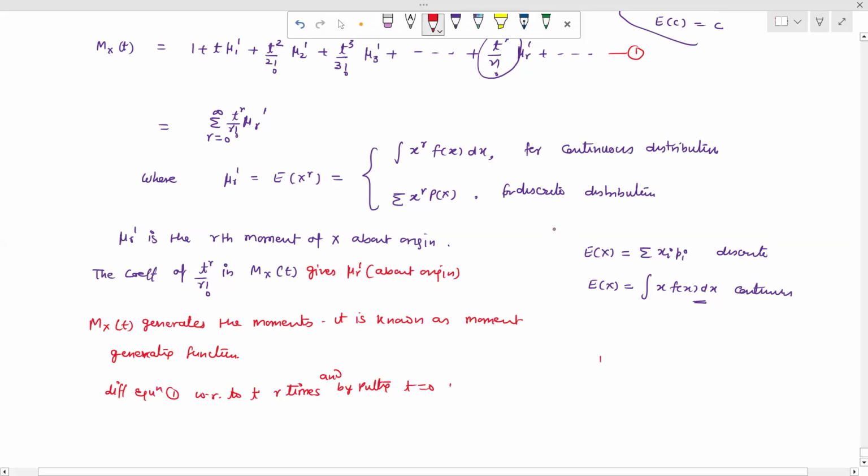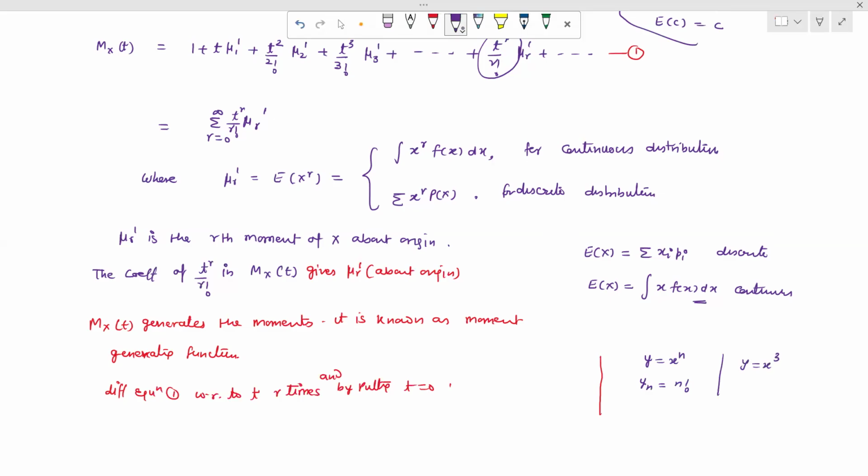You will know that in the general case we consider the nth derivative. If y is equal to a function x raised to the power n, then the nth derivative, meaning n times differentiation, gives us factorial n. Suppose you have a function y equal to x cubed. When we calculate y4, the fourth derivative, because we have power 3, the third derivative gives us a constant value, so the fourth derivative will be 0.